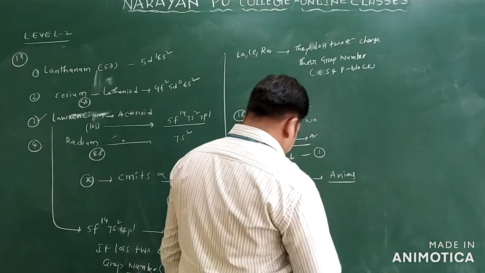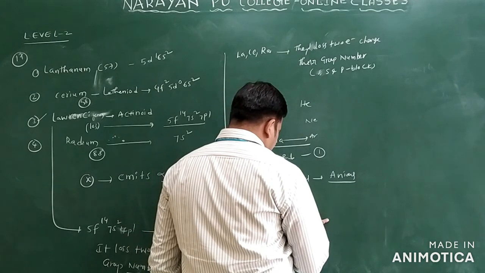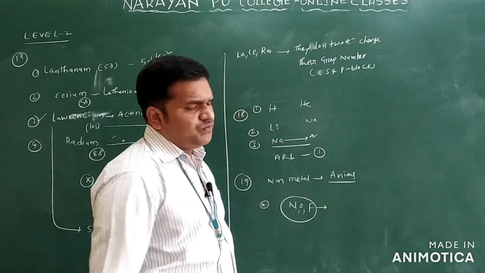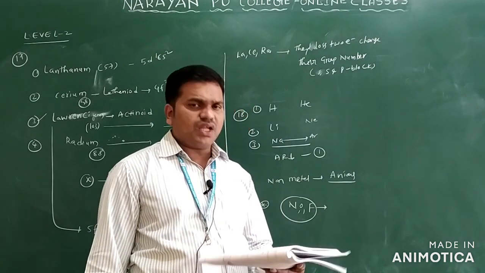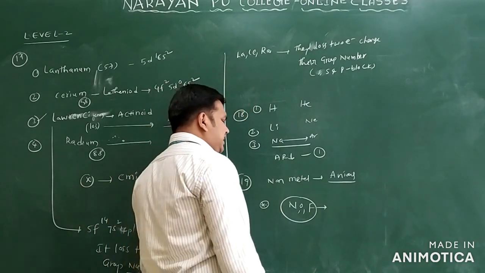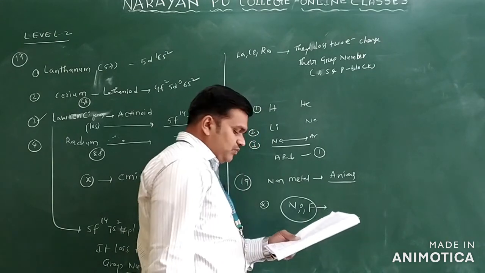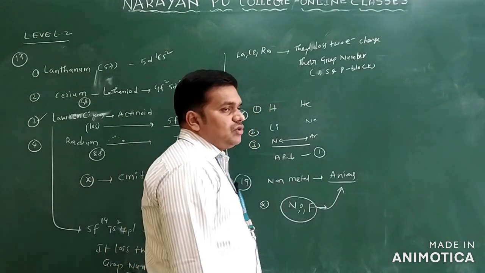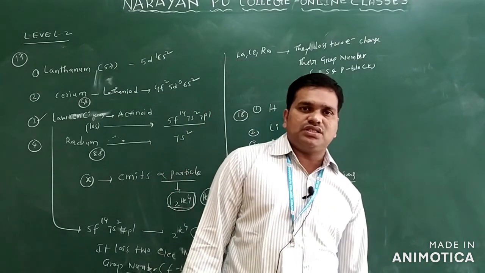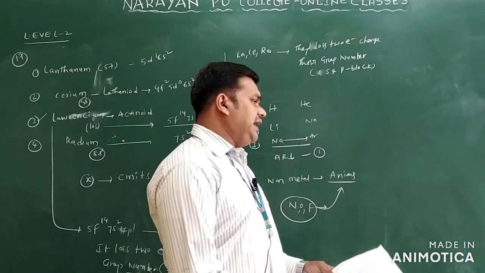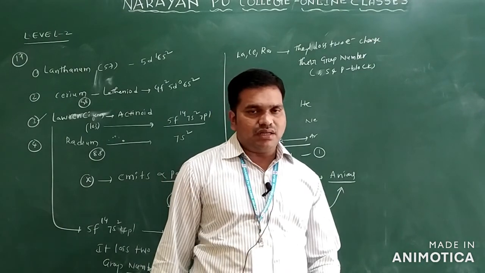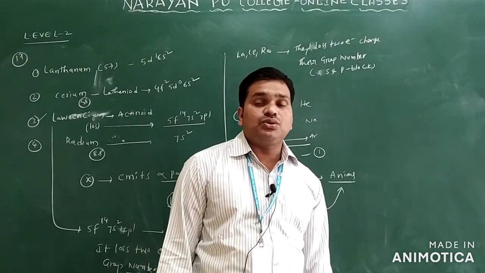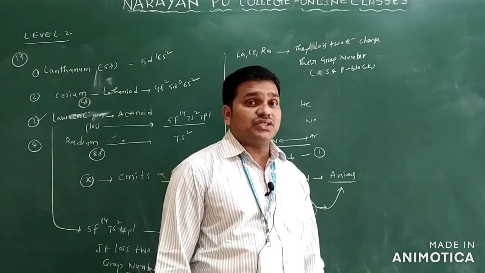The first set of elements given is nitrogen, oxygen and fluorine. Nitrogen, oxygen, fluorine will easily gain electrons, so they will form anions easily. Why? Because they have 7, 8 and 9 electrons, they can easily gain electrons, thereby forming anions to get the nearest noble gas configuration.